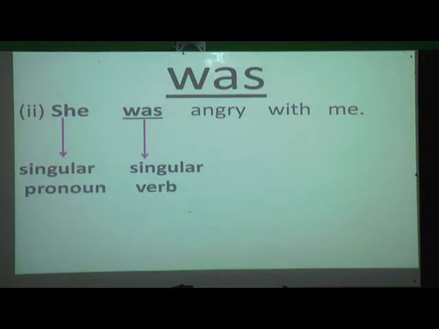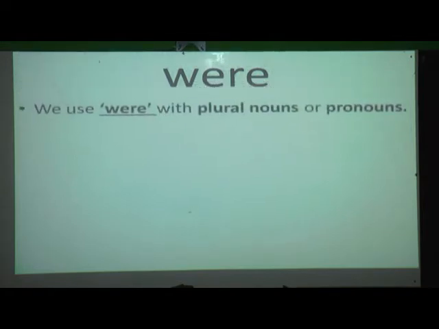Understood, students? When are we going to use was? Yes, we are going to use was with singular nouns or pronouns. As we have used is for singular nouns and pronouns, in the same way we are going to use was when there is a singular noun or pronoun. Next we are going to learn about WERE. Now when are we going to use were? Yes, we are going to use were with plural nouns or pronouns. Again I will repeat, students, we are going to use were with plural nouns or pronouns.